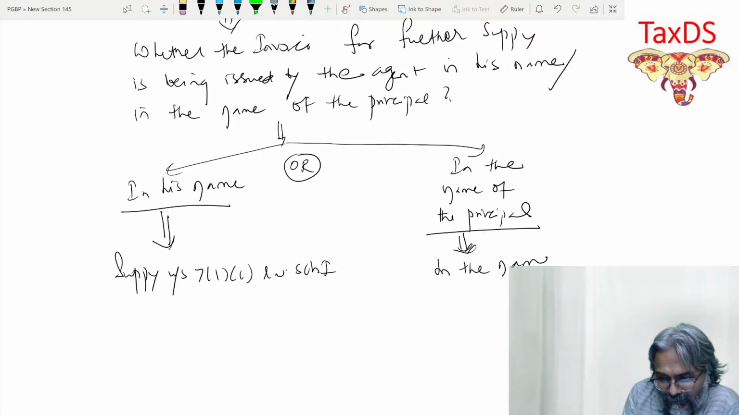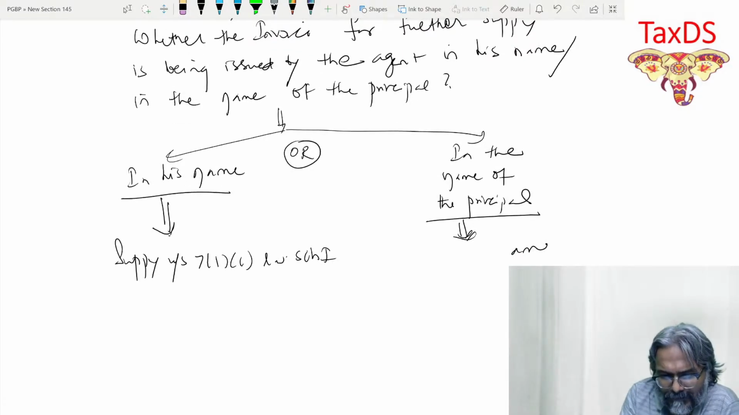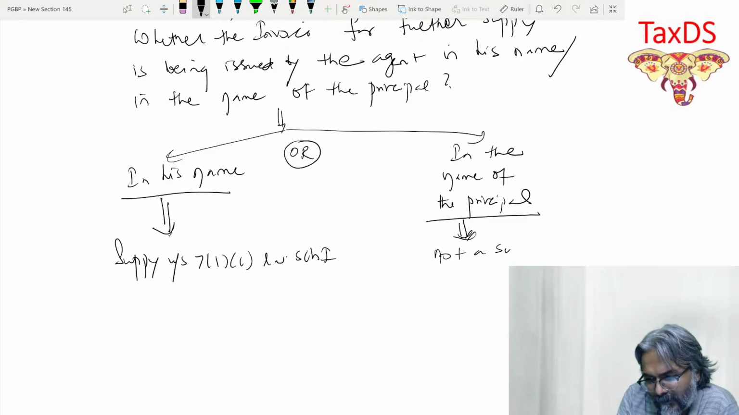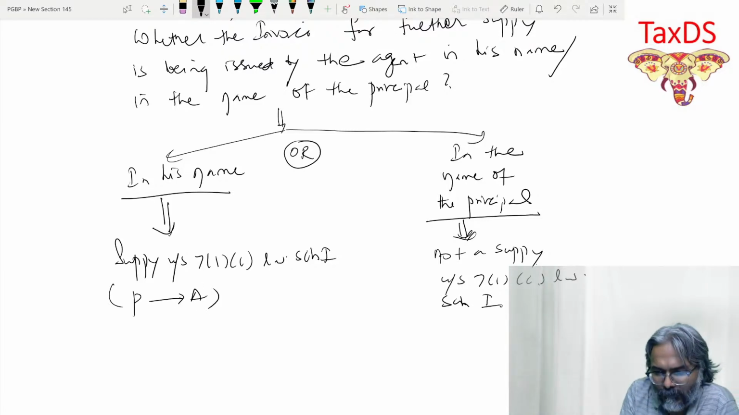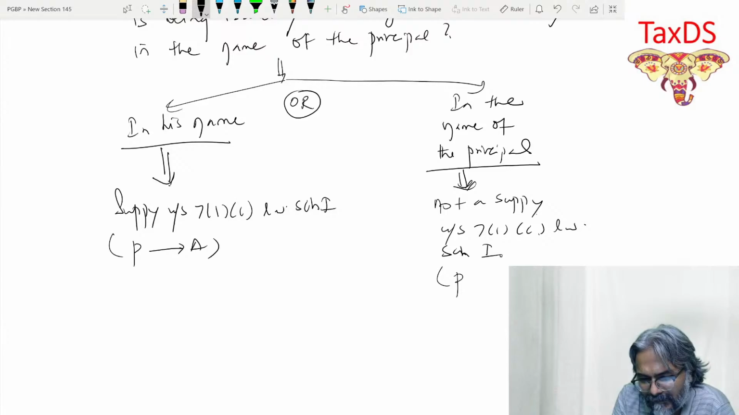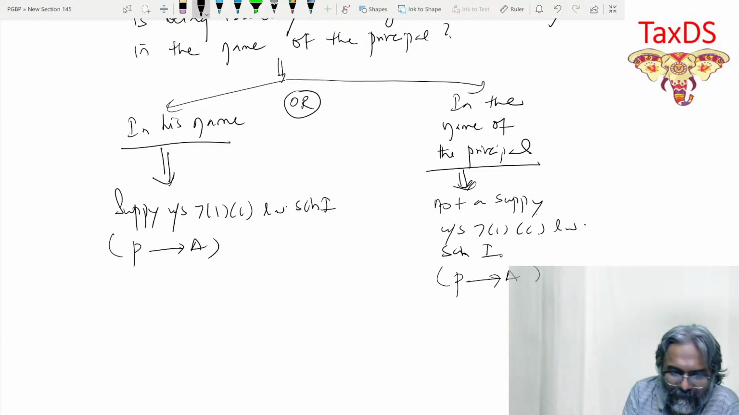In this context, students, you tell me, is it a supply then? So it is not a supply at all. Not a supply under section 7(1)(c), read with schedule number 1. Which supply are we talking about, students? Between principal and agent. The delivery between principal and agent is what we are talking about. Is it a supply between principal and agent?